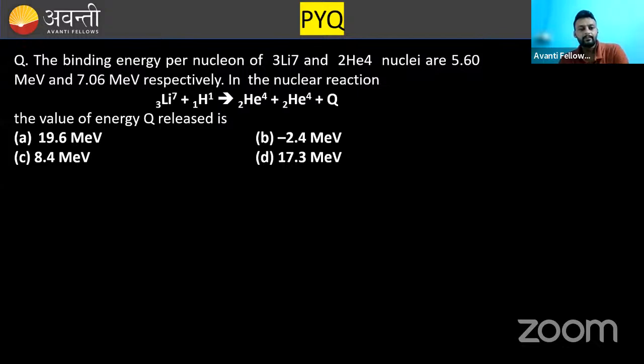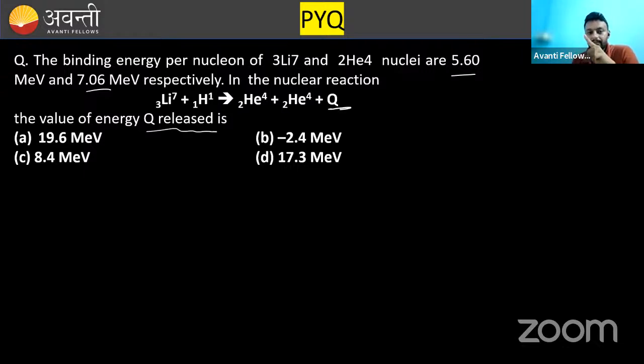One more question is there. The binding energy per nucleon of lithium 7 (3Li7) and helium 4 (2He4) nuclei are 5.6 and 7.06 mega electron volt. In the nuclear reaction, the value of Q, the energy released, they are asking. That means the same question is there.